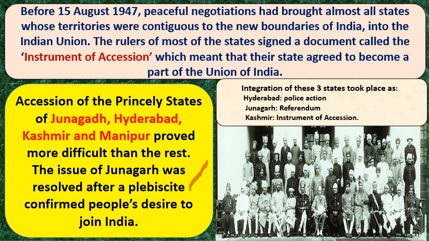Here I mentioned integration of three princely states. Hyderabad integrated through the police action. Junagadh through the referendum or plebiscite, both are the same. Kashmir joined the Indian Union with an agreement known as the Instrument of Accession. The three are very important. Here you can see the picture of the rulers of the princely states.